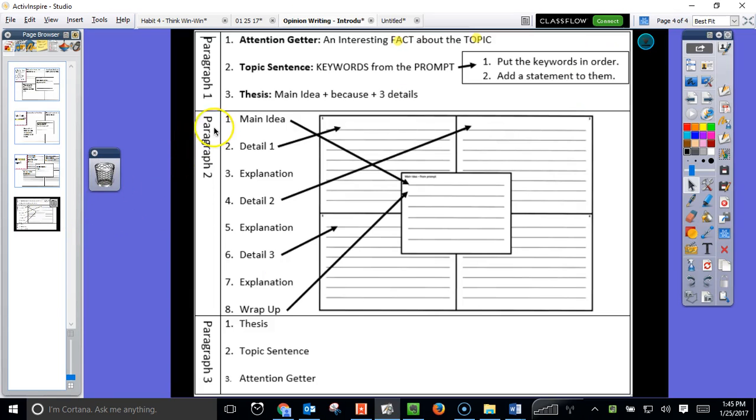Back to our note sheet. Step 2. We need to write a topic sentence. And to do that, we're going to use keywords from the prompt. Then we're going to put the keywords in order. They don't have to be in the exact order we found them, but we're going to add a statement to them. We're going to say something about them to get the reader closer to the topic, to warm them up to what we're going to be saying.